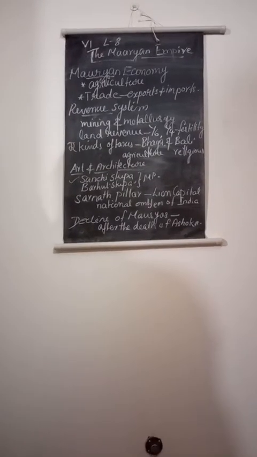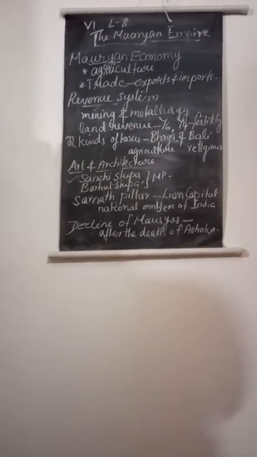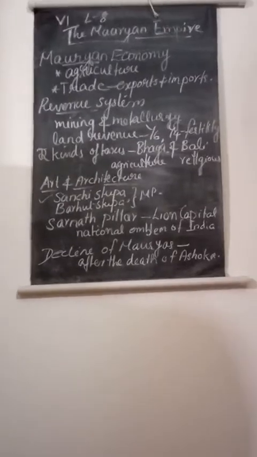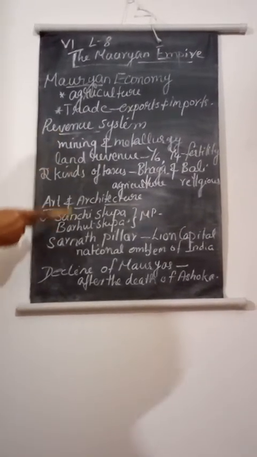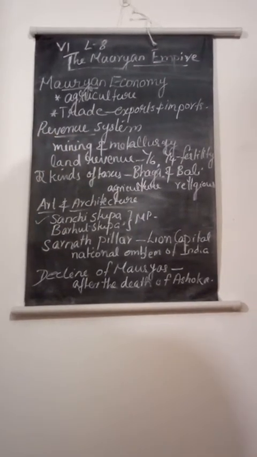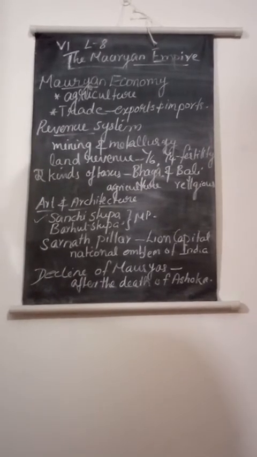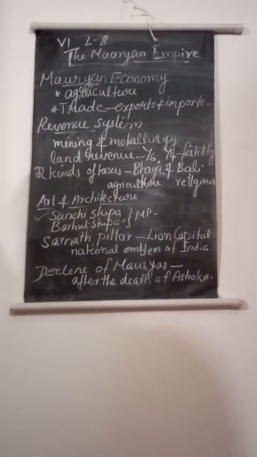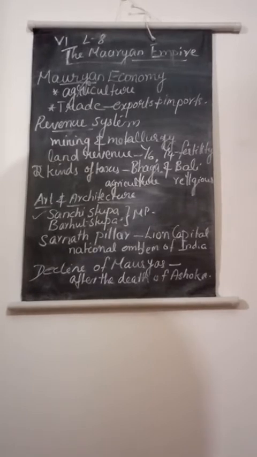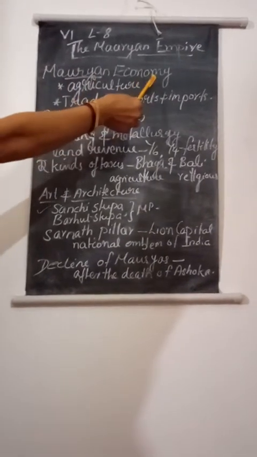Students, let us continue our lesson 8, the Mauryan Empire. Almost last topics, 2-3 topics only are there for completing this lesson. Next topic is, in our last class we studied about the administration of Mauryan Empire and its features. Next is the Mauryan economy.